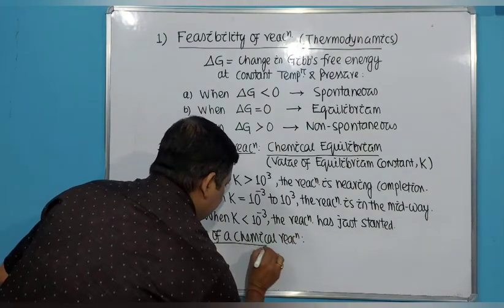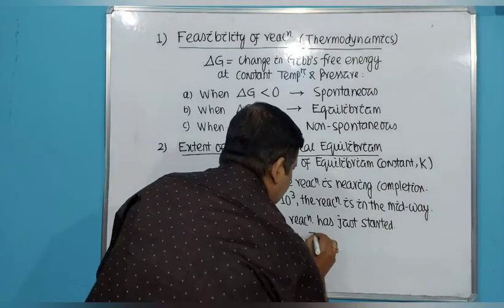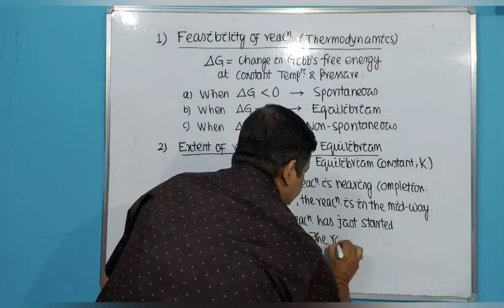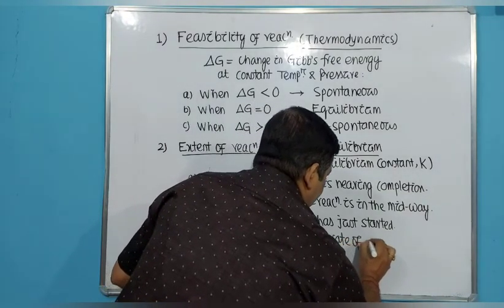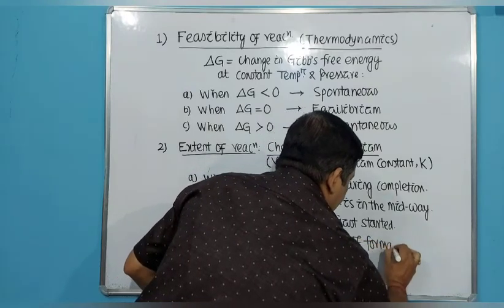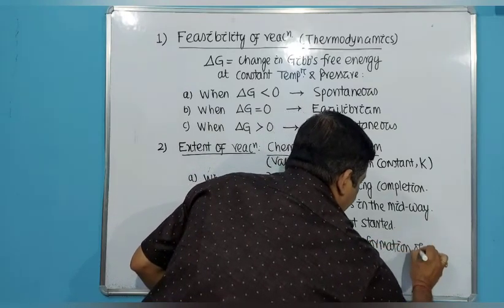I have already told you, the rate of a chemical reaction is the rate of formation of products.